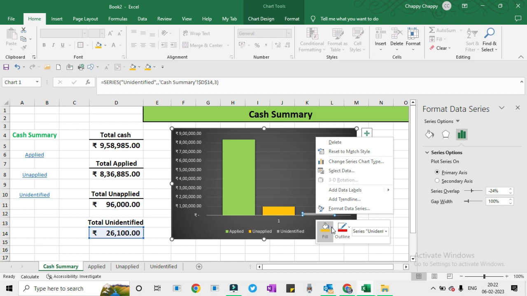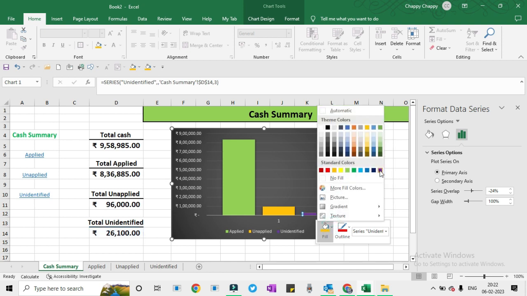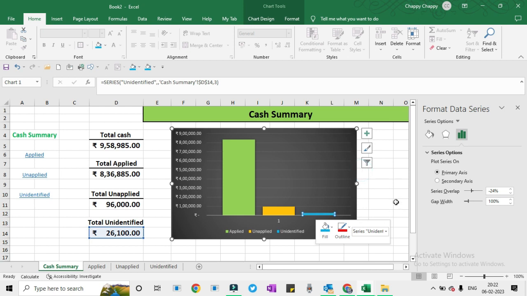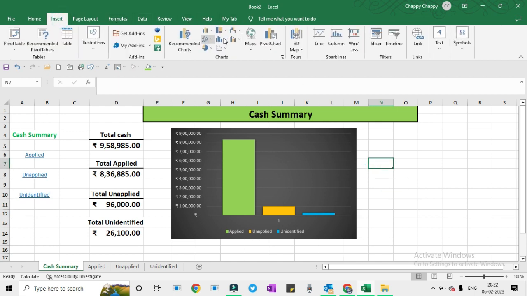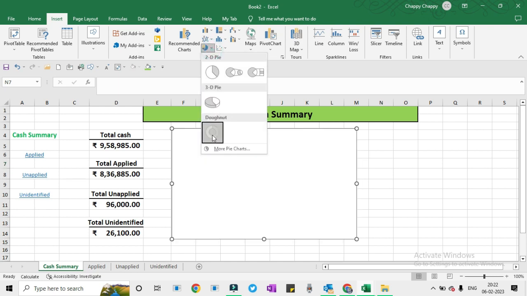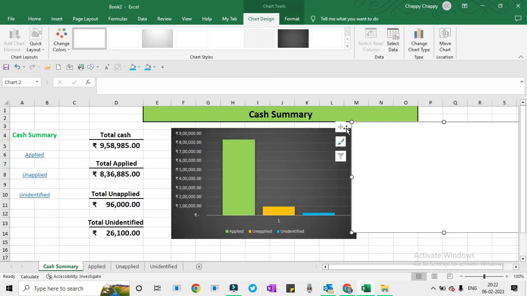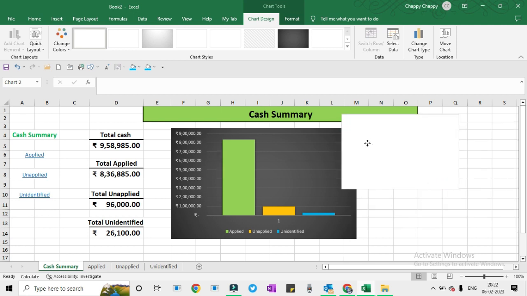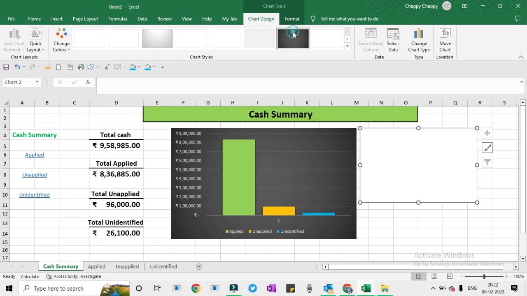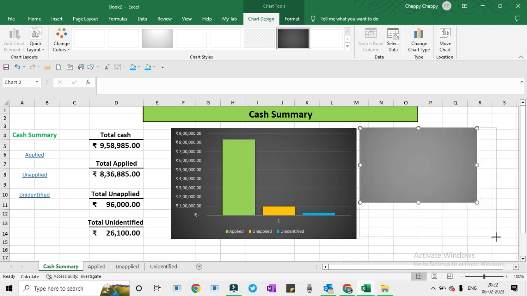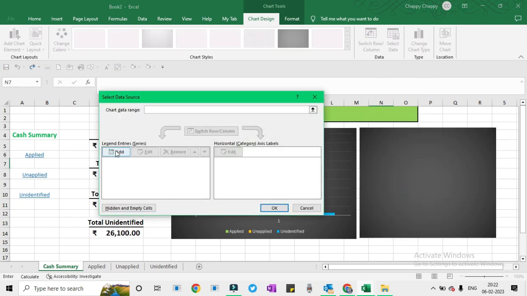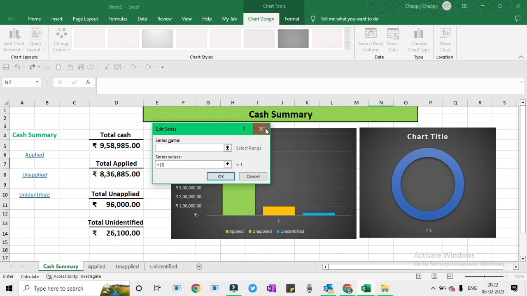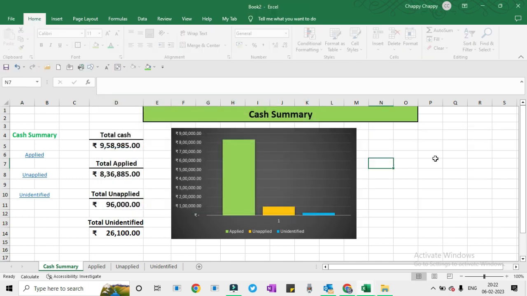First of all, we will take the percentage of it: equals total applied divided by total cash. Then 1 minus this. Let me change it to percentage first. Now we have 1 minus this one, alright.